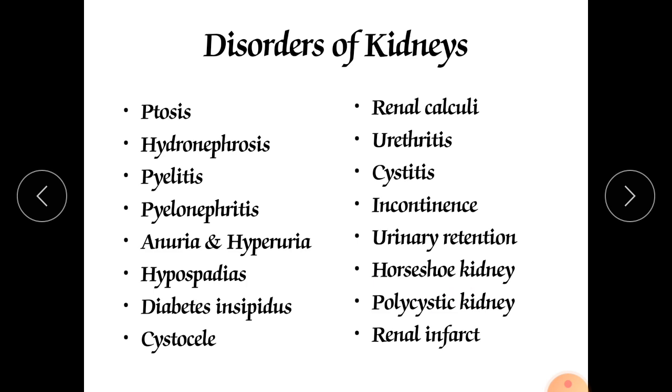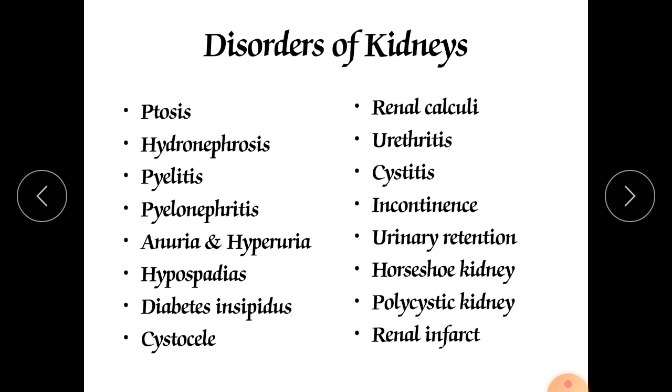That is also a critical condition and it occurs very rarely. Next is polycystic kidney. When lots of cysts develop along the kidney, they cover both kidneys. These cysts are sacs which contain fluid, and they will not allow the kidney to do its function, and finally it gets converted into renal failure.